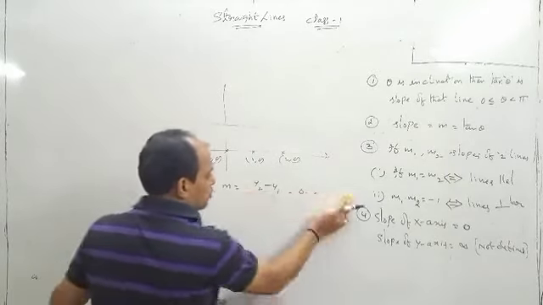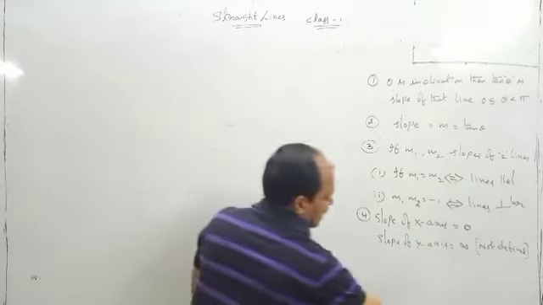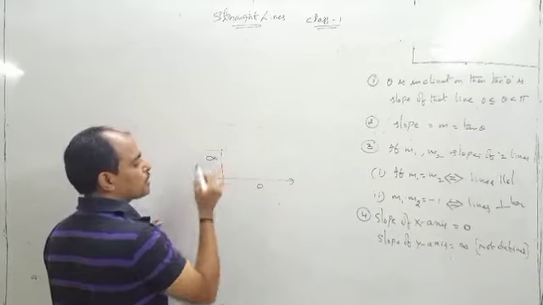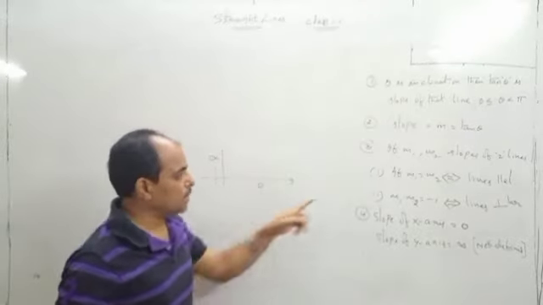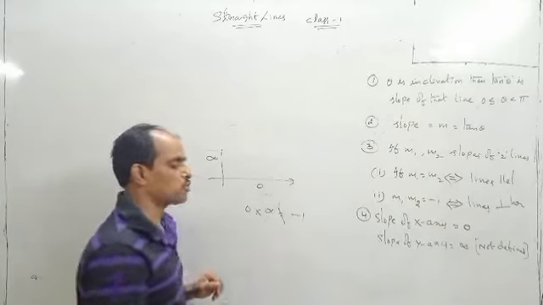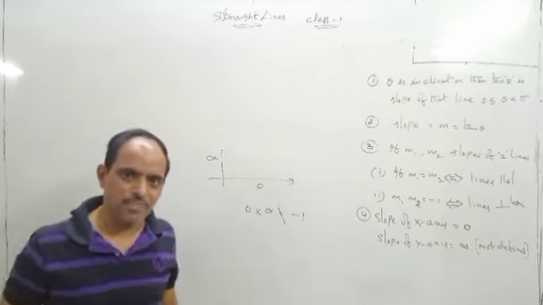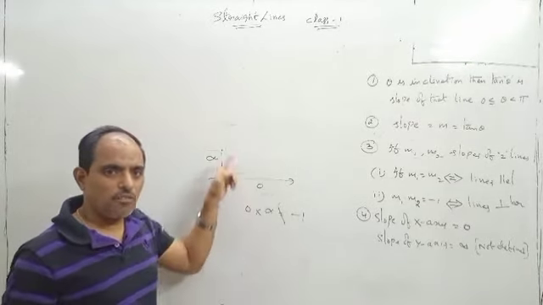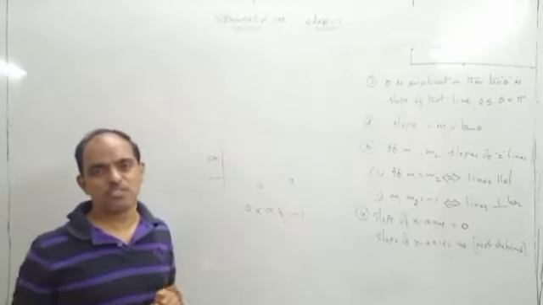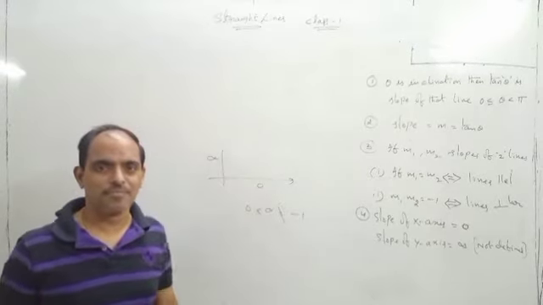However, some people will have a doubt here. Anybody have some doubt? You told me that x-axis slope is 0 and y-axis slope is not defined. Then 0 into not defined is not equal to -1. Then how is it possible that these two are perpendicular? How can you say x-axis and y-axis are perpendicular?